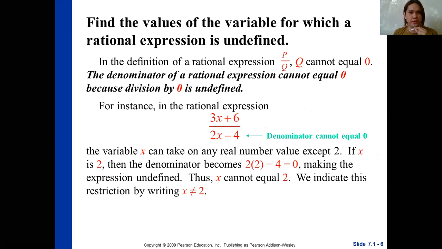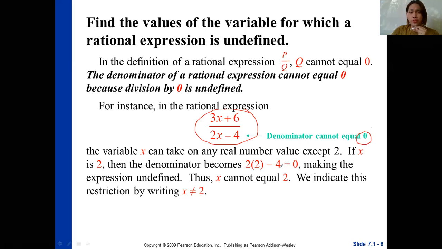For instance, in the rational expression 3x plus 6 all over 2x minus 4, we are going to identify the permissible values of your x, especially in your denominator. Your denominator must not be equal to 0, or else the expression will become undefined. So the variable x cannot take on any real number value except 2. If x is equal to 2, what will happen?